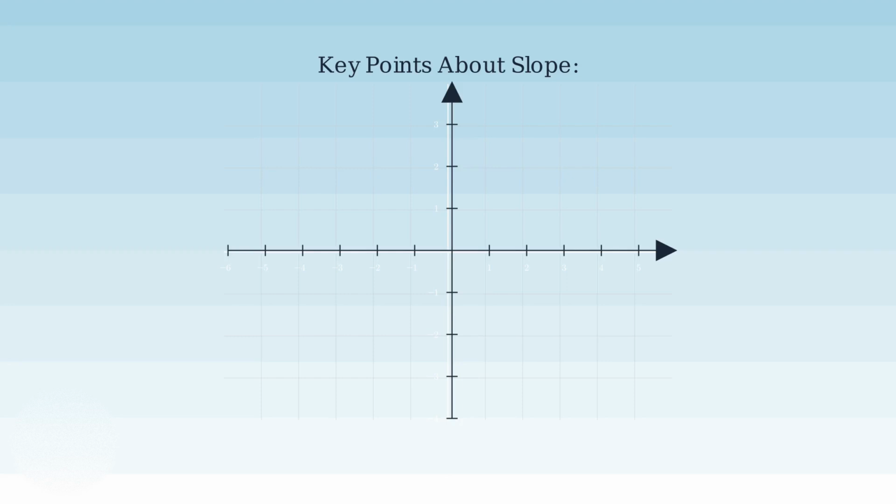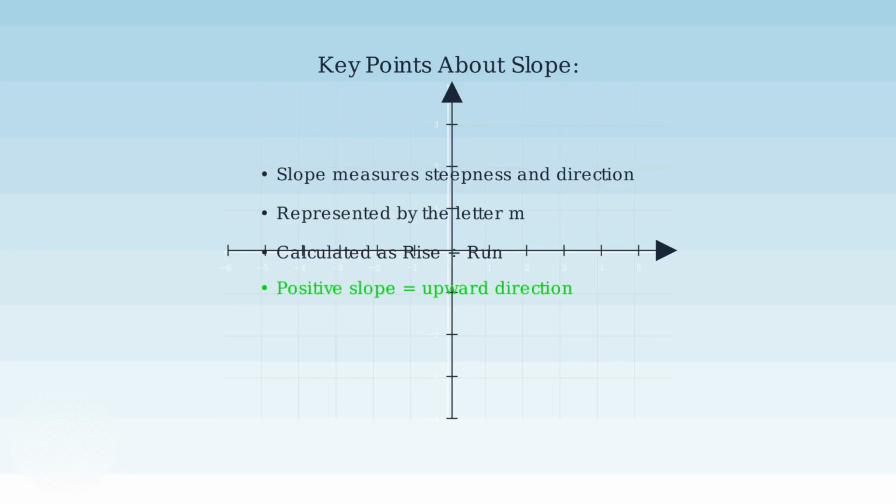In this introduction, we've established that slope is a fundamental concept that describes both the steepness and direction of a line. We use the letter m to represent slope, and we calculate it using rise over run. Positive slopes go upward, while negative slopes go downward. In the next sections, we'll dive deeper into the mathematics of slope and learn the precise formulas for calculating it.